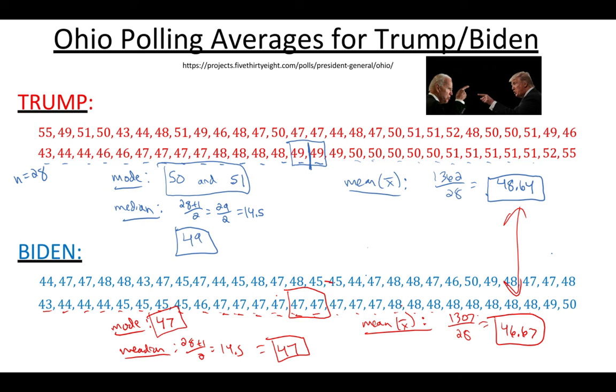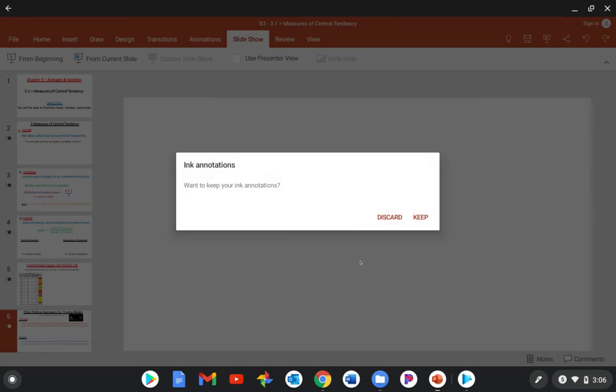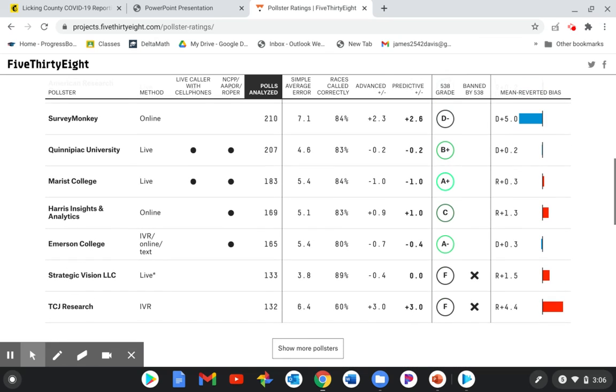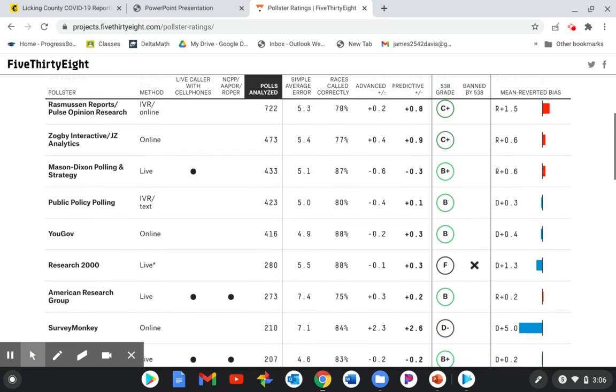However, you can't necessarily say conclusively that Trump's going to definitely win. The reason why is all of these polls always have some margin of error. I want to flip back here and show you real quick. Here's the simple average error for these polls. You can see some of them it's 5, some it's 7.